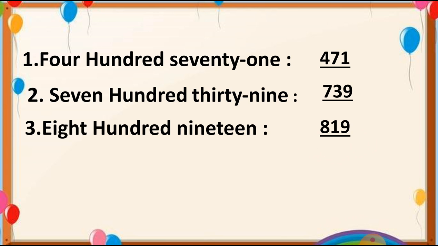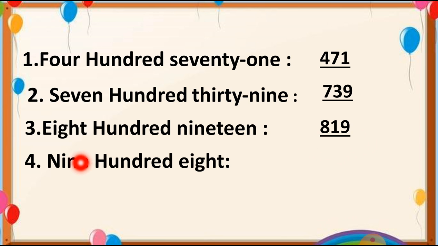Number 4, 908. So at the hundreds place we put number 9 and at the ones place we put 8. But at the tens place, the middle digit, there is nothing, so we can put 0 there. So how do we write 908? This way we have to write down the number 908. Hope you understood this.